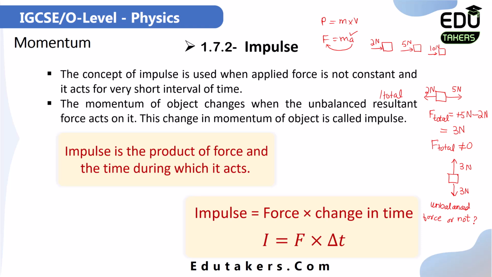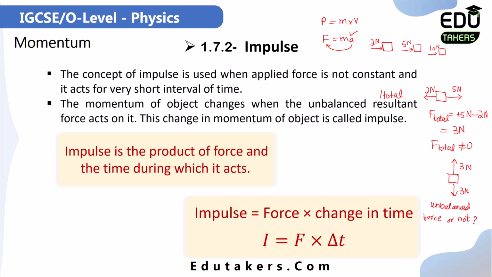So in this example, you just need to show whether an unbalanced force is acting on this object or not. You have to follow the same steps. Find out the total force acting on the object by considering that the rightward and upward forces are positive and leftward and downward forces are negative.